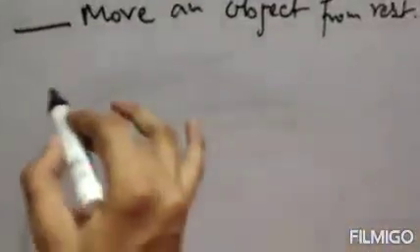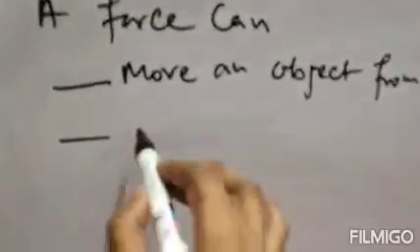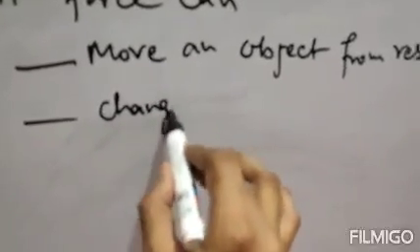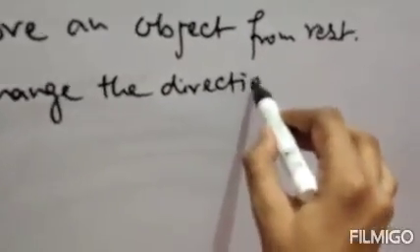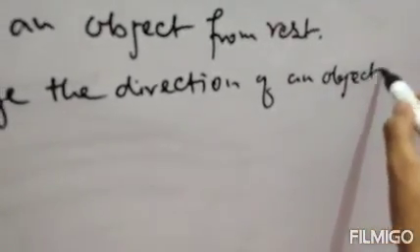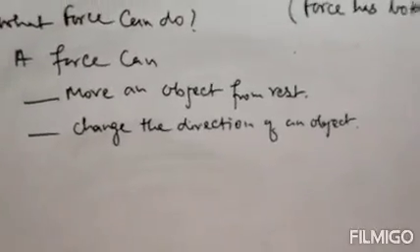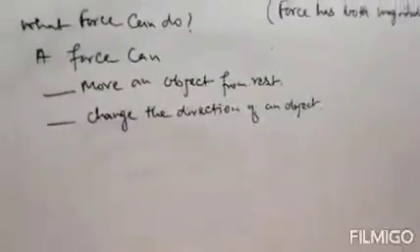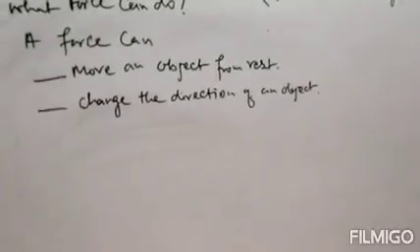Next, a force can change the direction of an object. Force can always change the direction of any object. Suppose in a cricket game a batsman hits a ball.